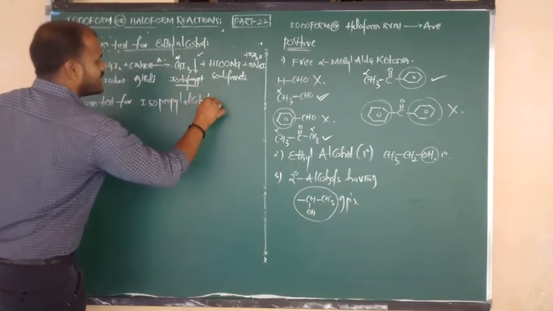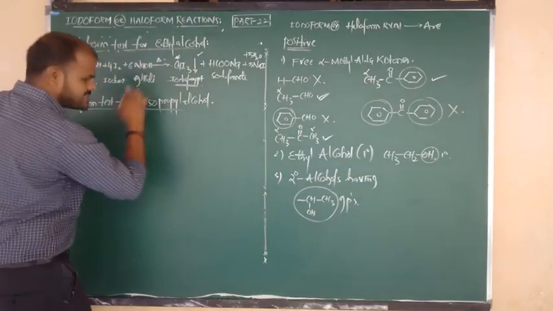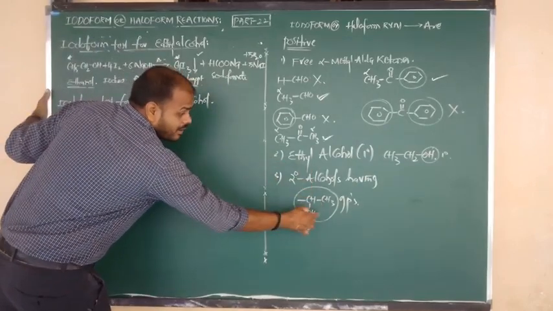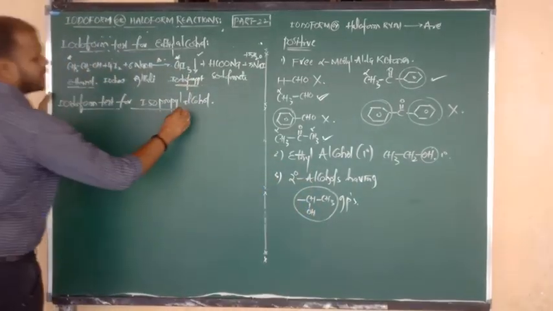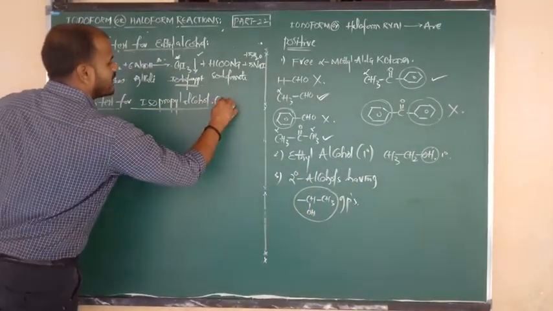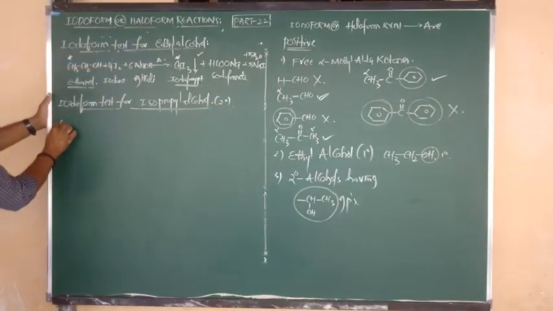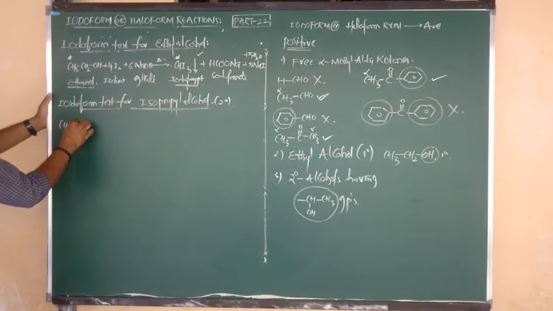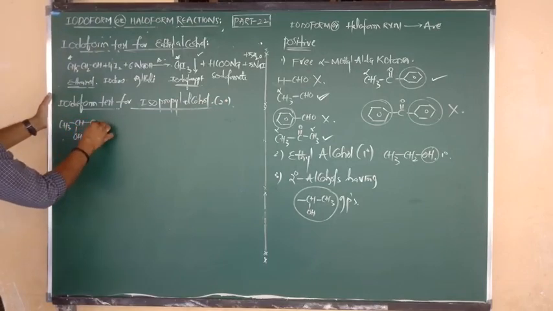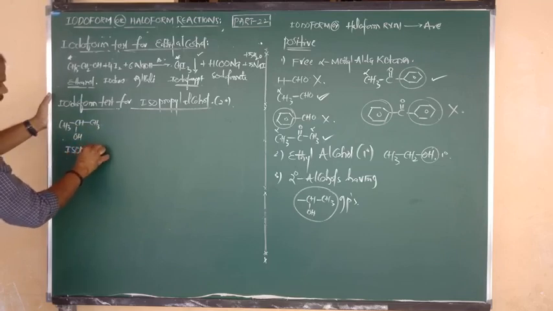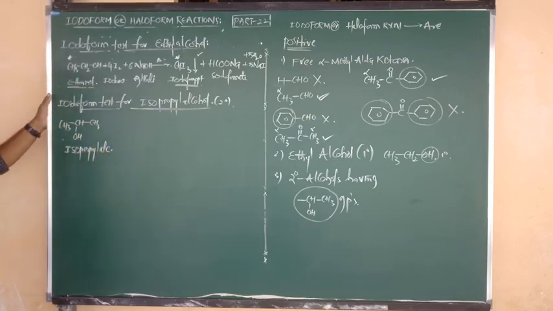Iodoform test for isopropyl alcohol, or we can say this is a test using secondary alcohol under specific conditions. The isopropyl alcohol formula is CH3 bonded to CH, below the plane connected to OH, and the other group connected is CH3. This is isopropyl alcohol.